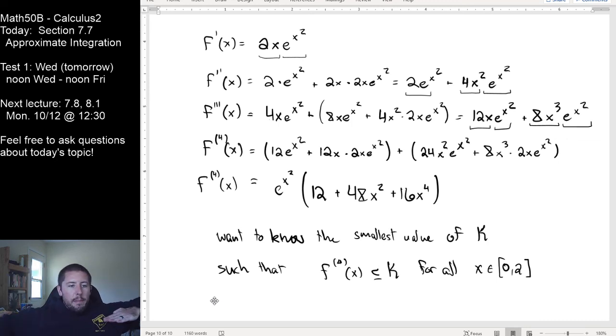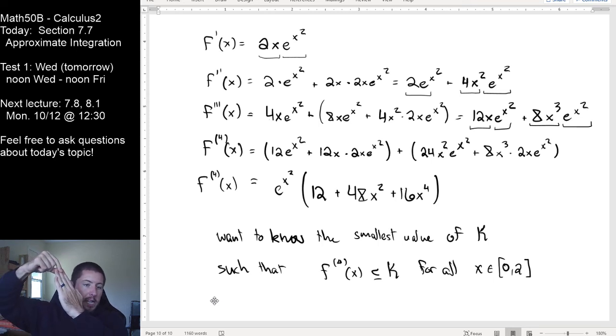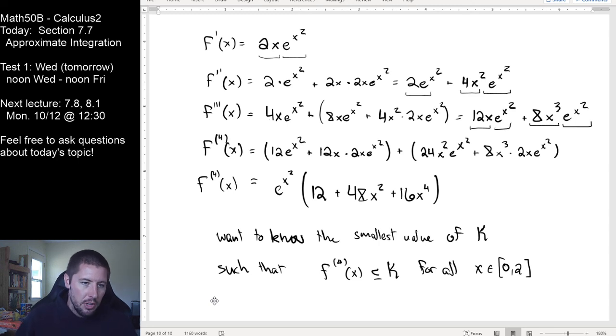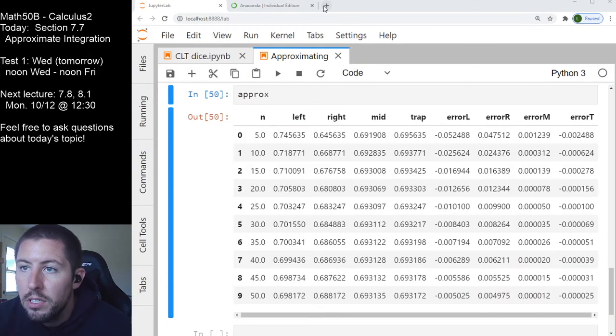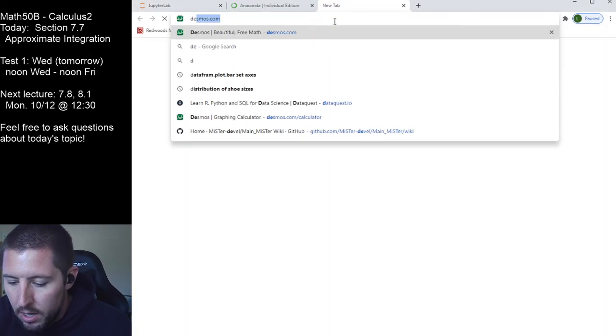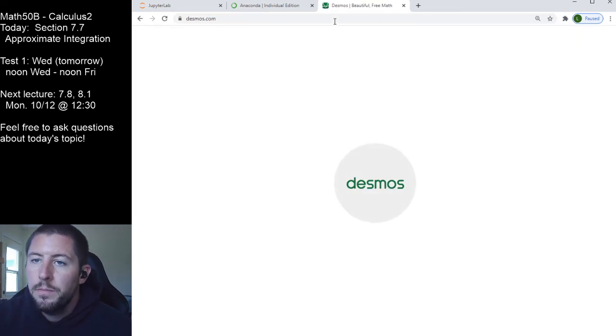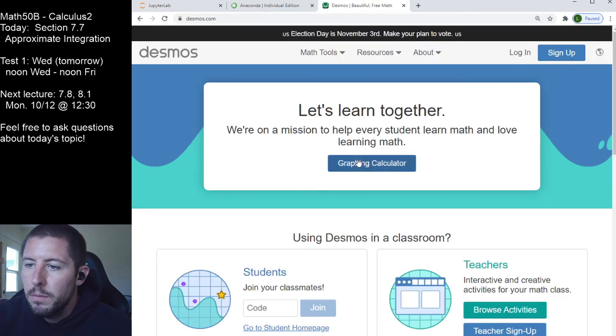So if I knew that my function was a purely increasing function, then I would know that just the endpoint is the highest value that we're going to get to. But if we don't always just have an increasing function, I don't know that I can necessarily say that, right? So to make sure that I can actually be guaranteed within there, I'm going to just go to Desmos and look. And I'm going to type in this gross function. I'm going to start graphing.